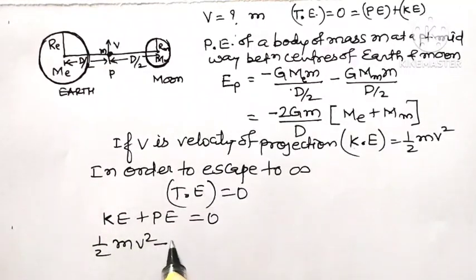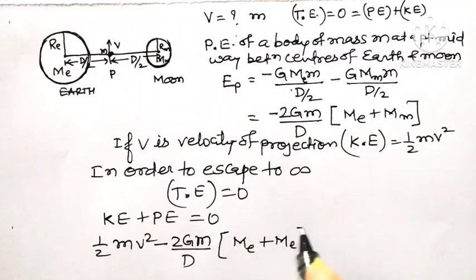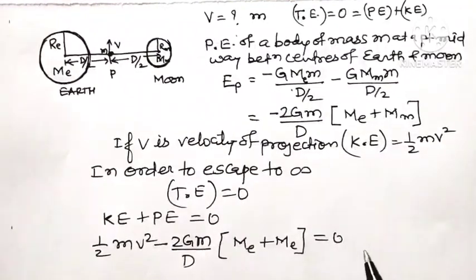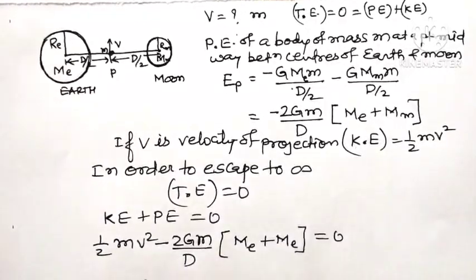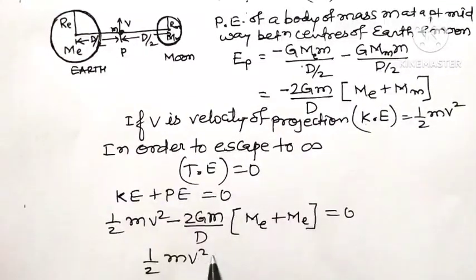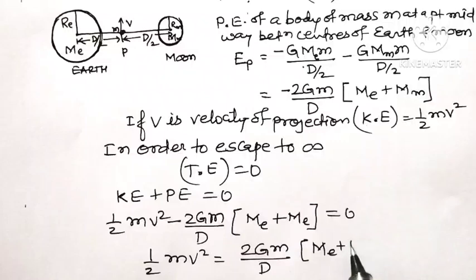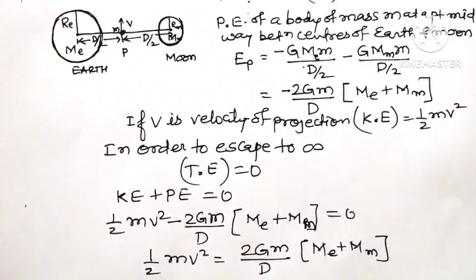Potential energy is minus 2Gm divided by D, in bracket mass of earth plus mass of moon, and this is equal to 0. Therefore half mv square is equal to 2Gm divided by D, in bracket mass of earth plus mass of moon.